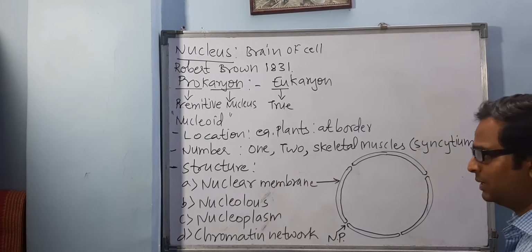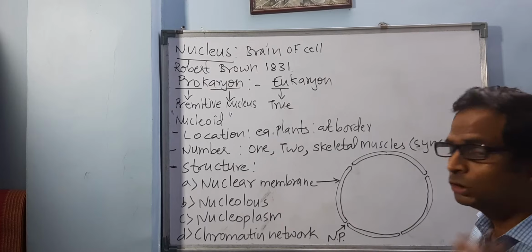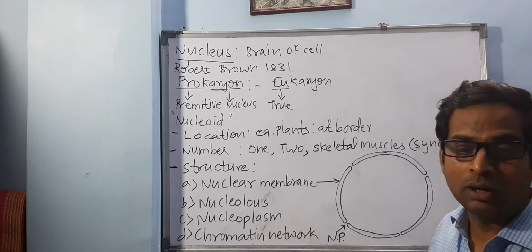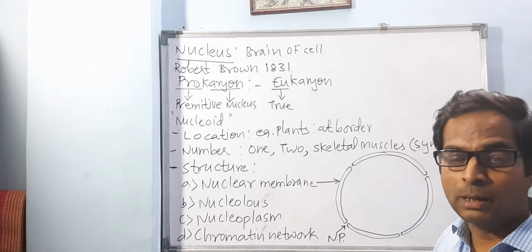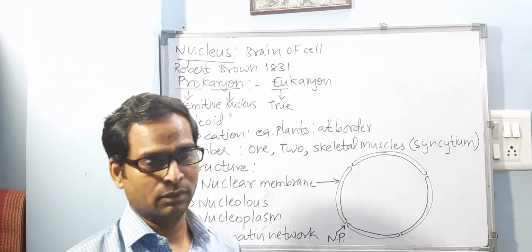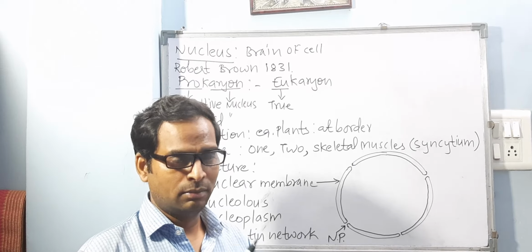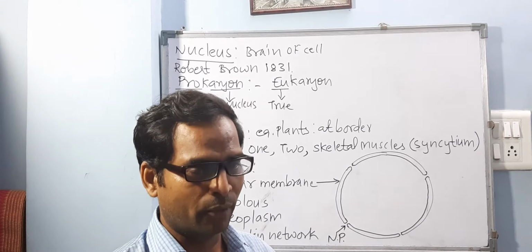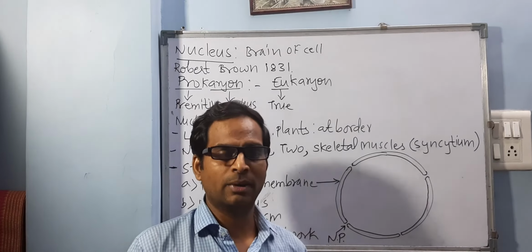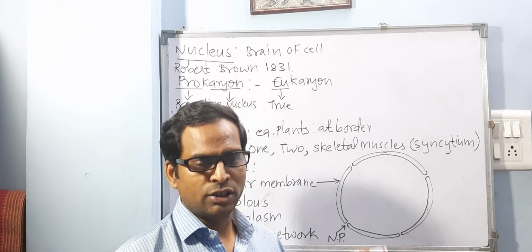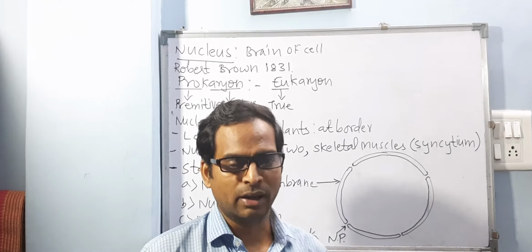Now coming to the second part. You remember that the outer membrane of the nuclear membrane supports some cell organelles. Now what does it support? It supports that network-like structure, the endoplasmic reticulum. Very good. It supports the endoplasmic reticulum, or those which are attached to this nucleus, mainly endoplasmic reticulum.